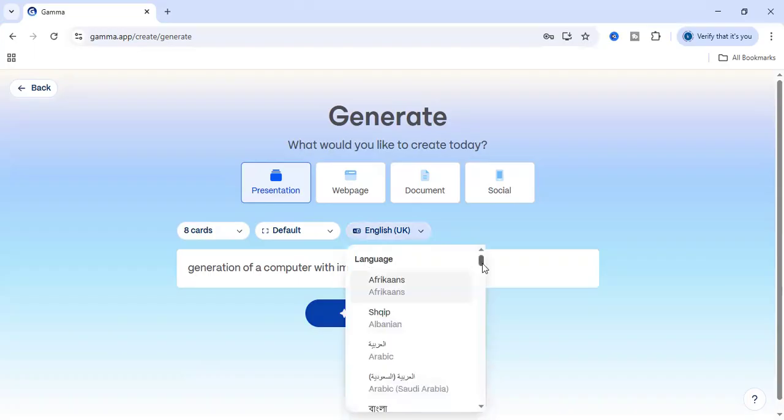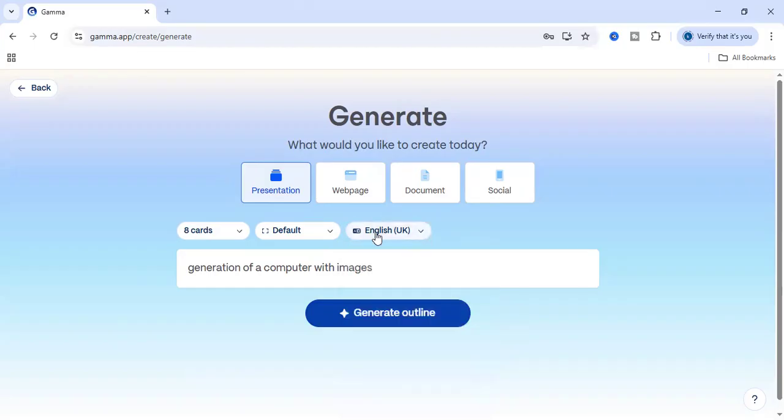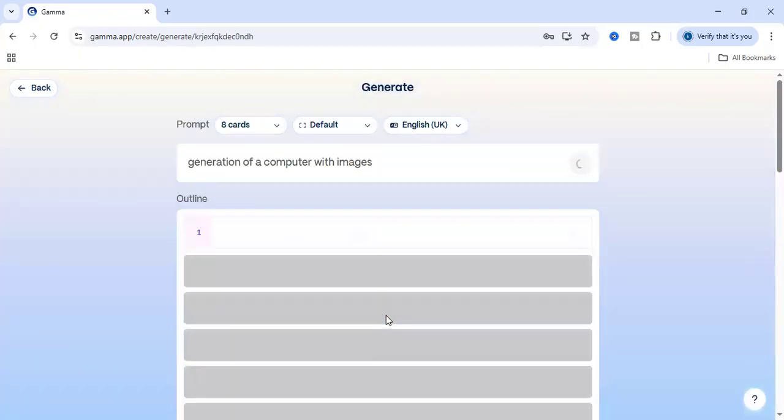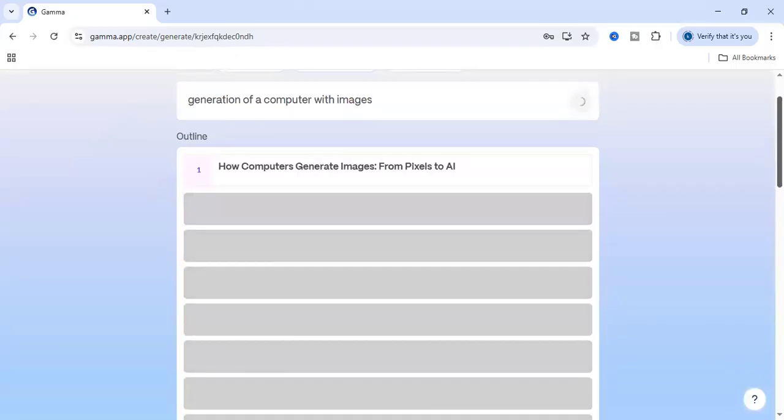There are so many languages. Okay. My convenience is this language. So I am typing like this. Just press generate. Okay. Within a fraction of seconds, here we can see a total of 8 slides.